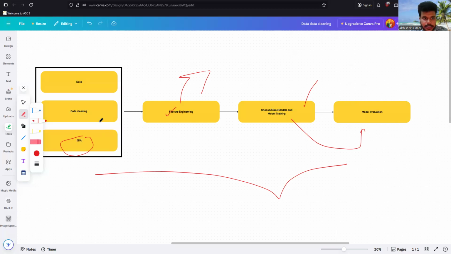So pipeline is better, but because I want this EDA part, this feature engineering part, this model selection and evaluation part to be segregated, I'll do them in different IPYNB files, and so I'll not follow the pipeline.